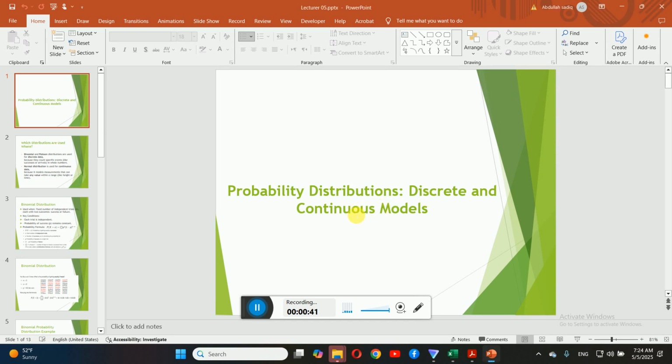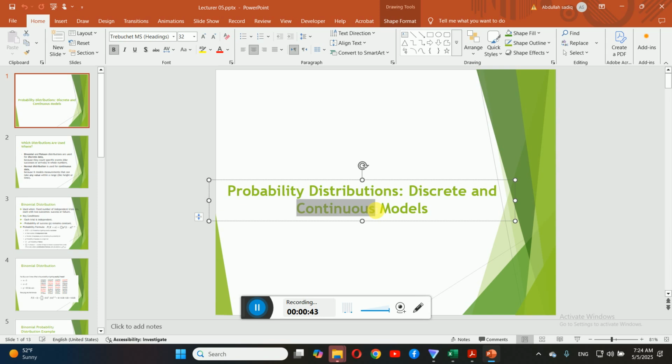But in continuous, the variable can take any value, any measurement. In continuous, we can have numbers in fractions or in decimals, like we can say 1.5, 1.3. In the height of individuals, we say 1.65 centimeters, 1.70 centimeters. So you can say continuous can take any value, while discrete is whole number that cannot be in fractions or decimals. So in today's session, we are talking about the probability distributions covering both discrete and continuous models.